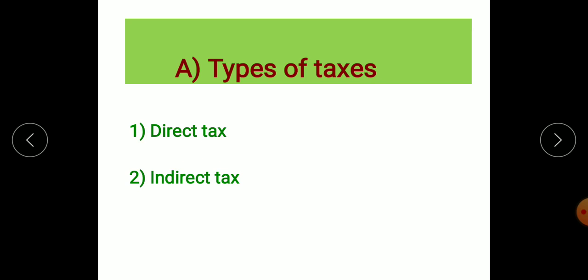So this type of tax, the burden of this tax is incurred by the individual person himself. It cannot be passed to the other person, just like the indirect tax. So indirect tax means what is it now?